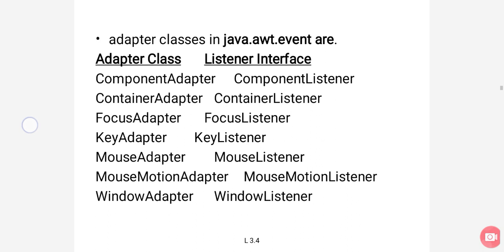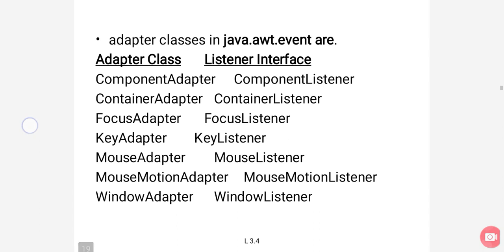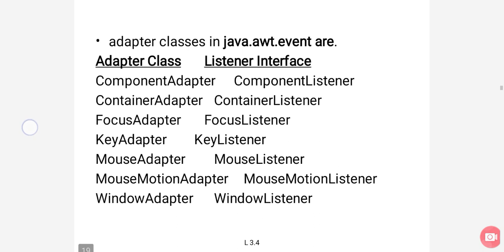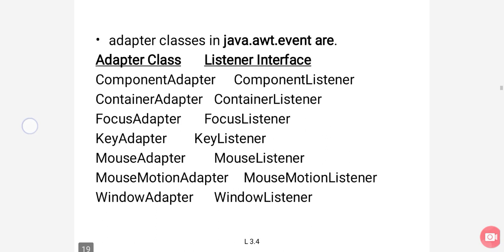Here are the adapter classes and concerned listener interfaces. Component adapter, component listener. Container adapter, container listener. Focus adapter, focus listener. Key adapter, key listener. Mouse adapter, mouse listener. Mouse motion adapter, mouse motion listener. Window adapter, window listener.